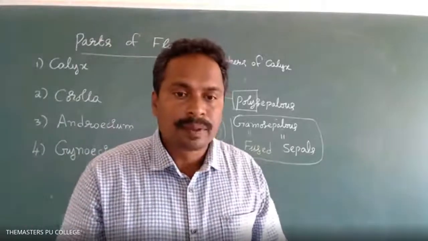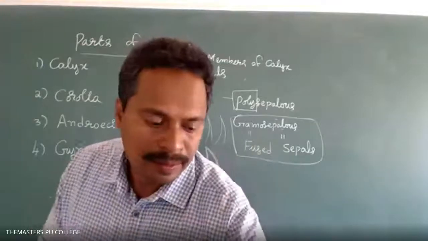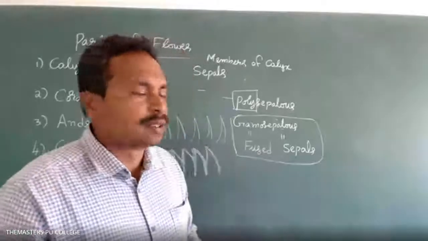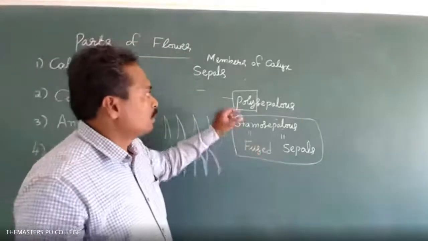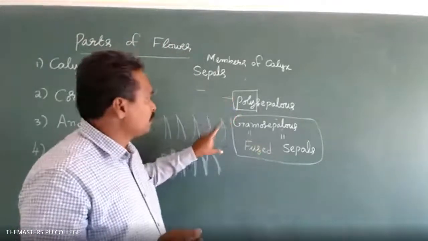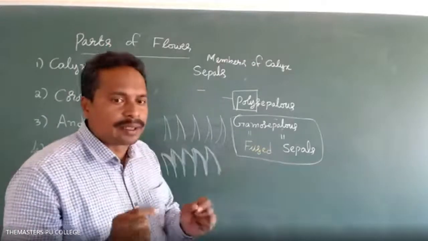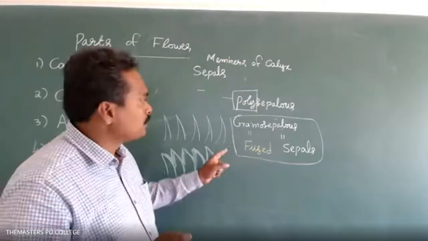Sepals in some of the plant species are free, not fused with each other. That is polysepalous. In some of the plant species, the sepals are fused with each other, united with each other. That is known as gamosepalous.